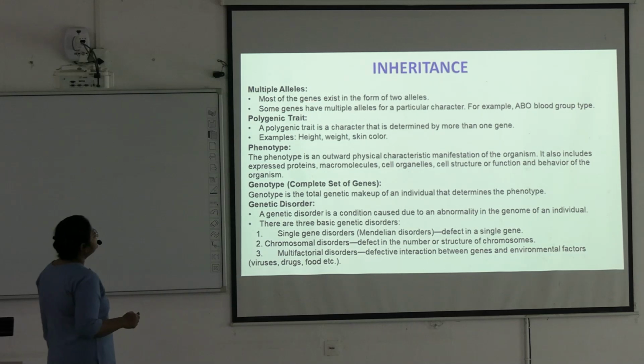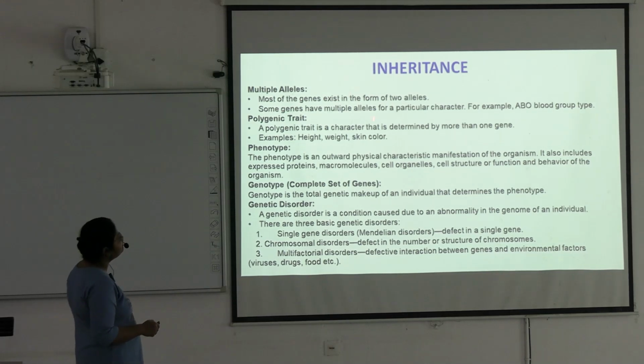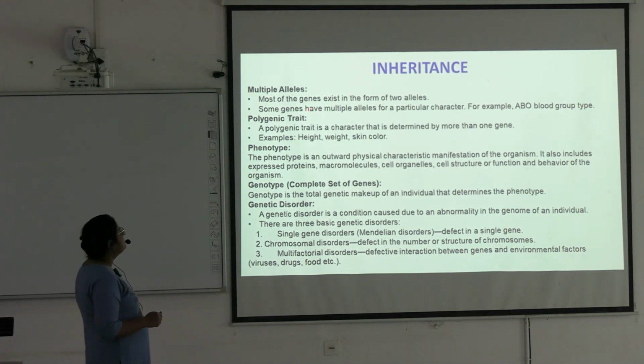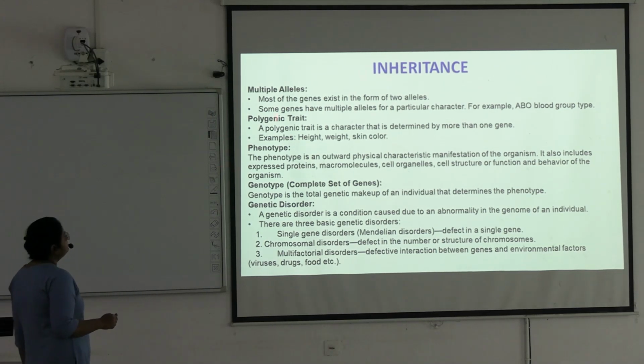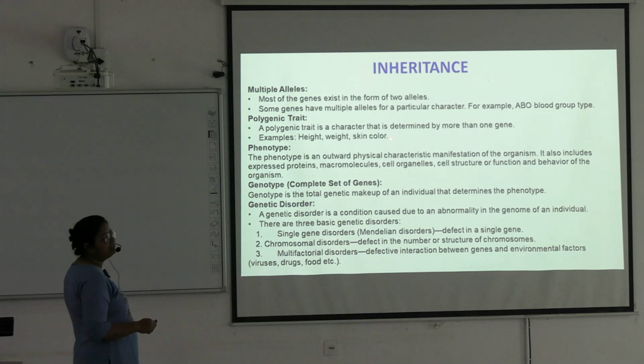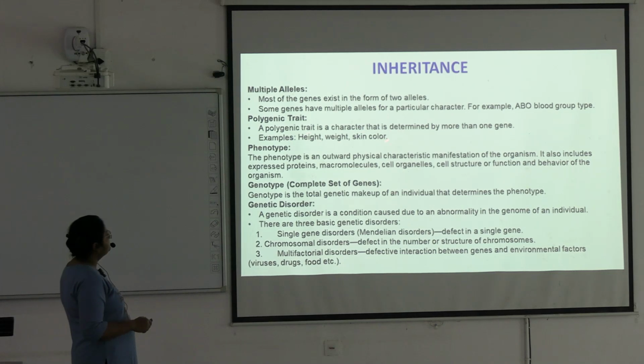Multiple alleles. Most of the genes exist in the form of two alleles, but some genes have multiple alleles for a particular character. Example is the ABO blood group. Okay. So next is polygenic trait. A polygenic trait is a character that is determined by more than one gene. These are the factors determining the trait: height, weight, skin color, like this.